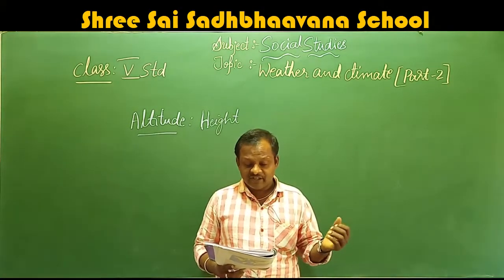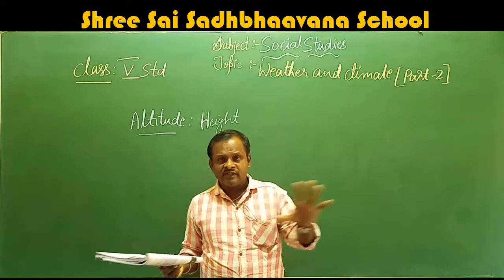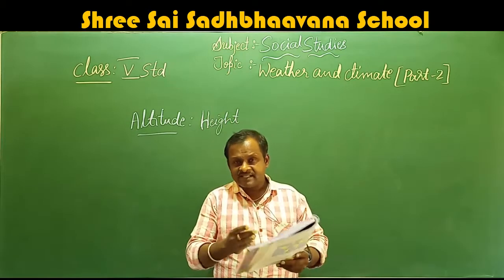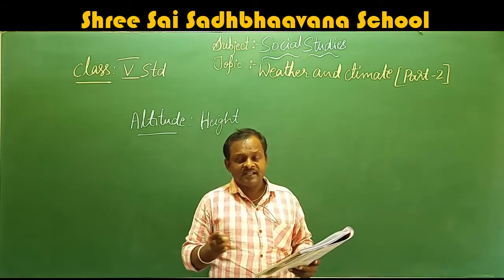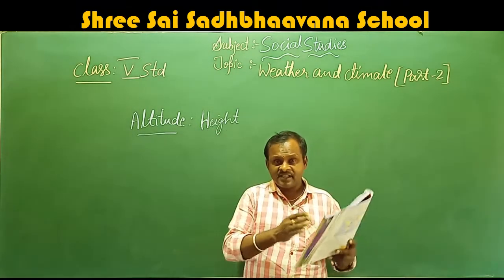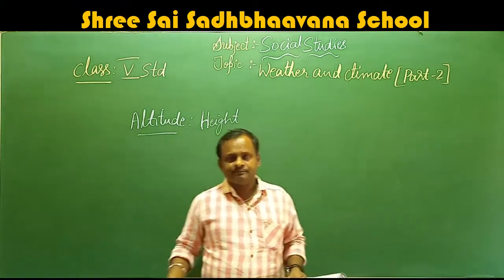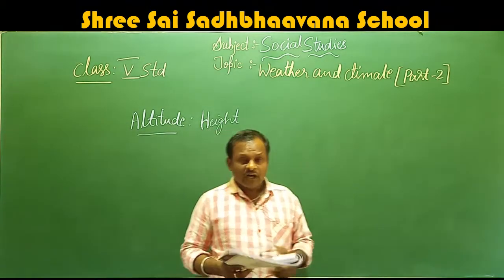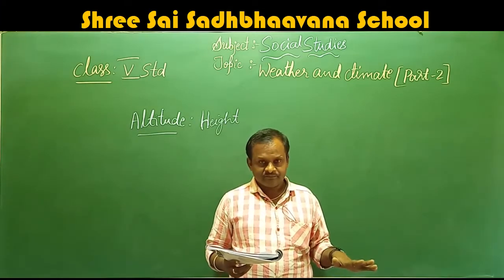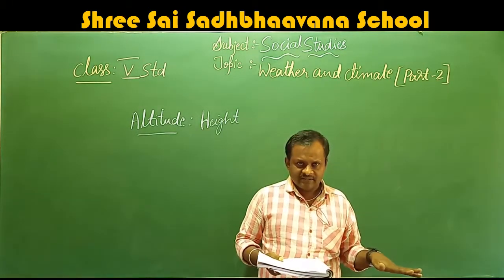As all the seas of the world are linked to each other, because all the seas and the oceans are linked to each other. There is no place which cuts the sea or separates the sea water. Sea water separates the continents, but no continent separates the sea waters. So they are all linked together. So the level of the water is the same all over the earth. That means they have the same height or same level on the earth.